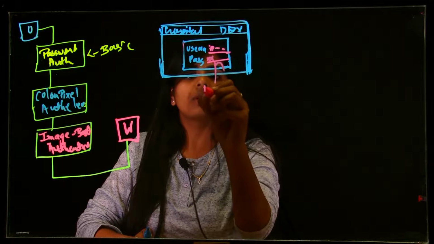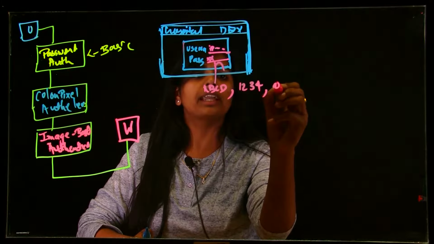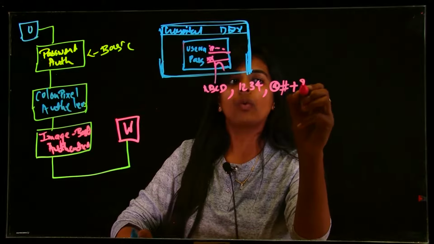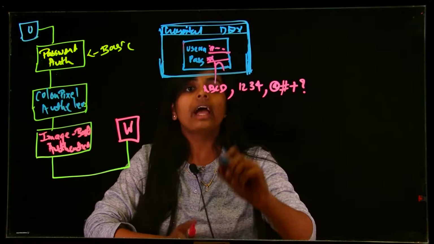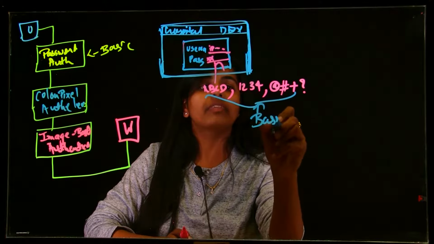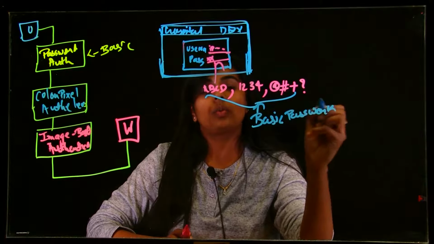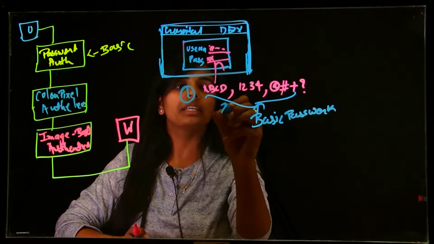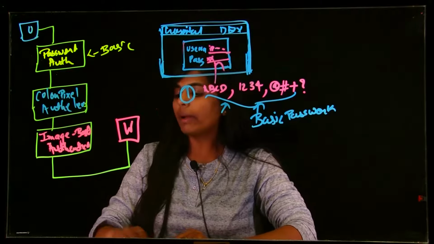It contains normal characters ABCD, numbers 1 2 3 4, or special characters like @ or hash or plus or question mark. While registering for the account, they have to use this kind of characters as a basic password. They have to remember whatever password they assign to the system.